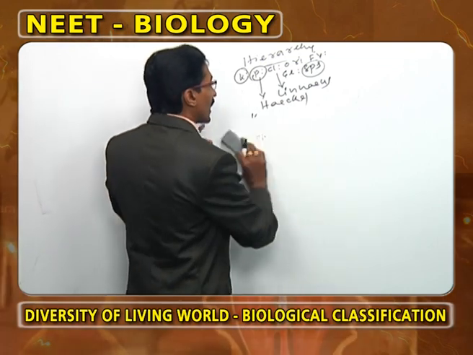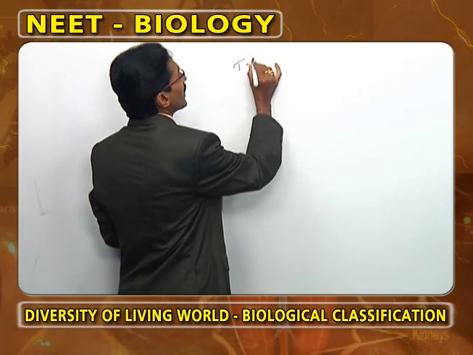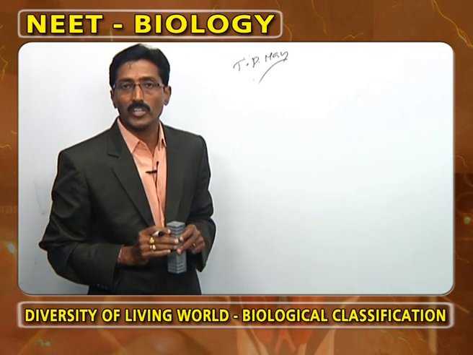Now, regarding the hierarchy, we have to observe the taxonomic position of man. What is the taxonomic position of man?